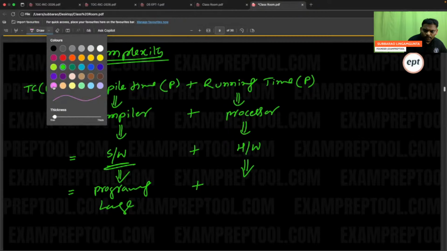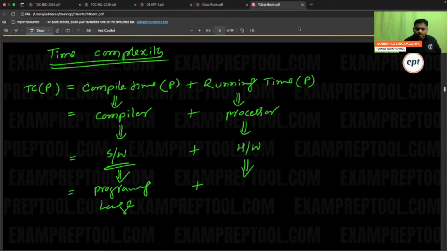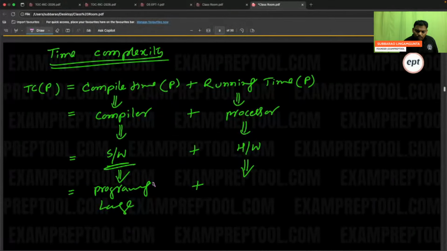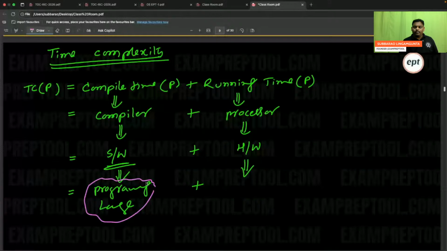So time complexity is based on compile time plus running time. Compile time is based on the compiler, which is software. Software means programming language: in which programming language you are writing the compiler. If the compiler is written using a modern language, it may take less time. If it is written using an old language, it may take more time.